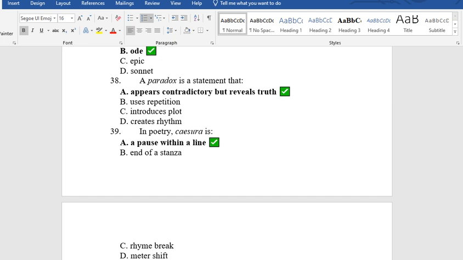38. A paradox is a statement that A. appears contradictory but reveals truth, B. uses repetition, C. introduces plot, D. creates rhythm. The answer is A. Appears contradictory but reveals the truth. For example, when you say a child is the father of man, it looks contradictory but is the truth.